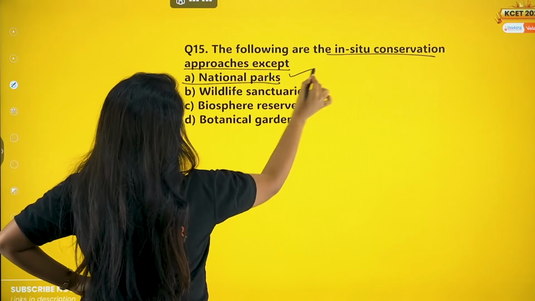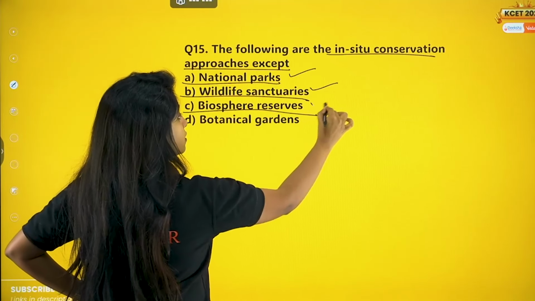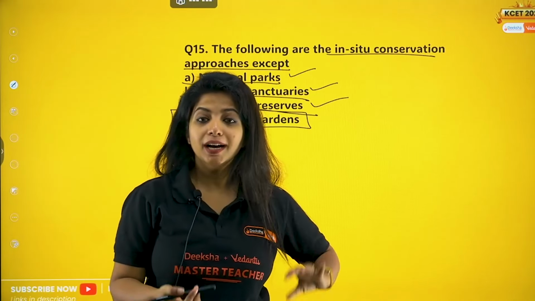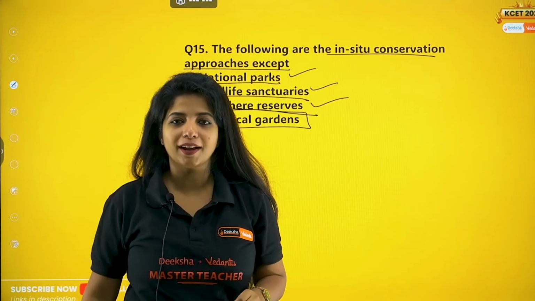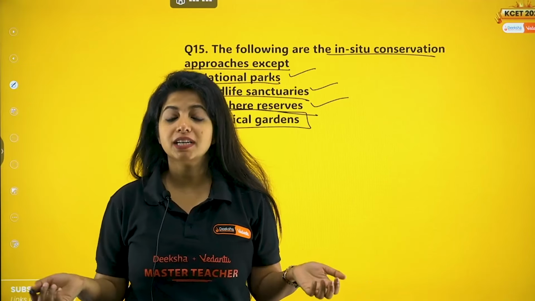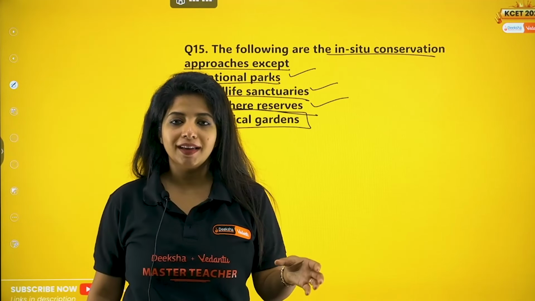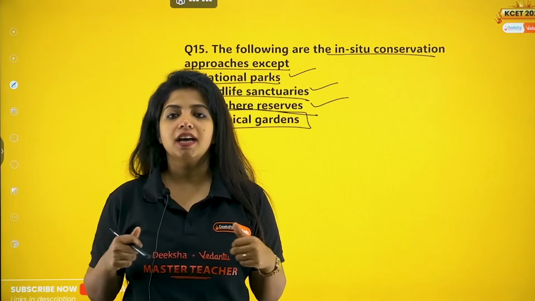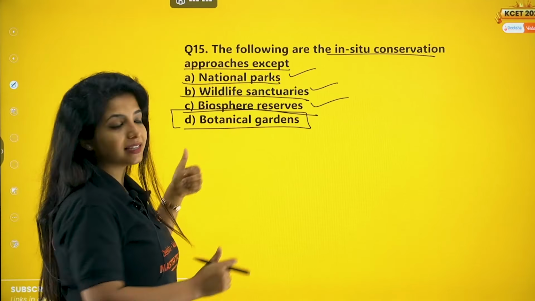National parks it is, wildlife sanctuaries it is, biosphere reserves it is, botanical gardens it is not. You might have seen Lal Bagh Botanical Garden in Bangalore, and wherever you're staying, you might have seen botanical gardens. There, you take the plant and grow it elsewhere. It is ex situ conservation, not within their actual area, my dear children. So this is the exception.